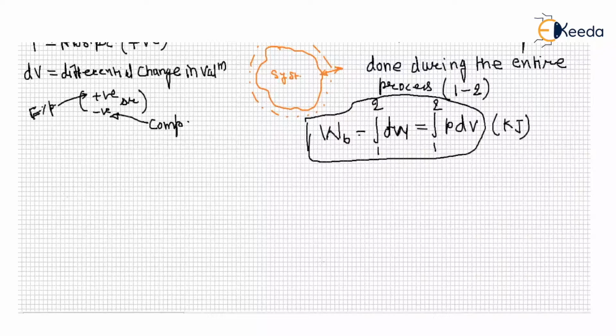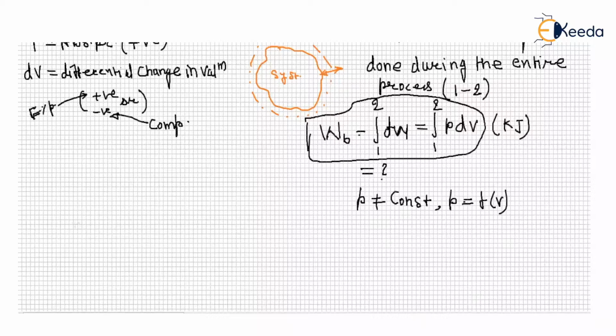If you want to find the value of a boundary work, you have to know P as a function of V, it is not independent. Here P is not constant. Instead, P is a function of volume. If you have a relation of P as a function of V, then you can integrate this equation.